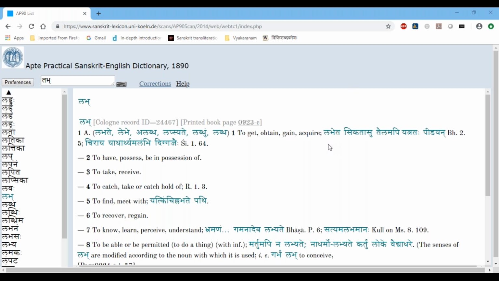Okay. The next dhatu I'm going to take is labh. So labh is an Atmanepadi dhatu.